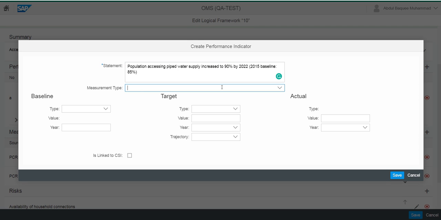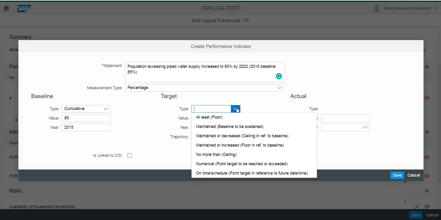So this whole performance indicator, the type of it is a percentage, and the baseline, as you can see, is cumulative because we wanted to go from 85 in 2015 to 90%. So what we wanted to achieve here,